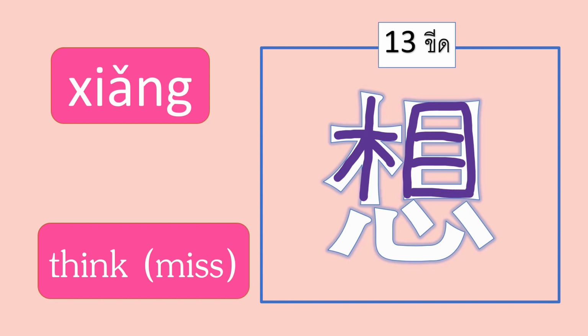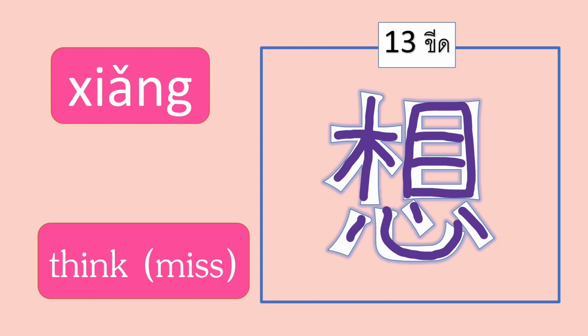And then you go down to the bottom part here. There are 4 strokes in the bottom part here. 1, 2, 3, 4. This is stroke number 10, 11, 12, and 13 of this word xiǎng. So you have to count the number of strokes. There should be 13 strokes altogether, and it should be written in this sequence.